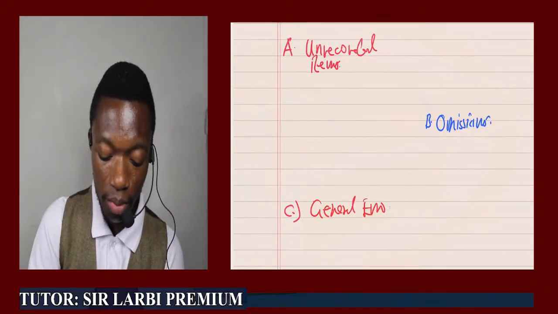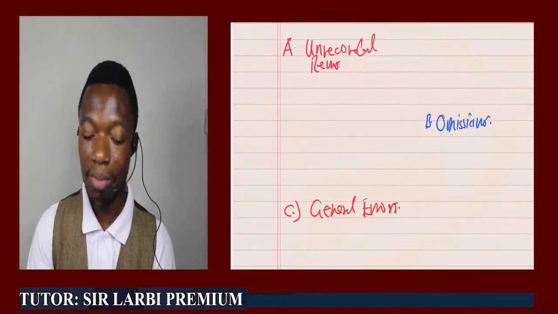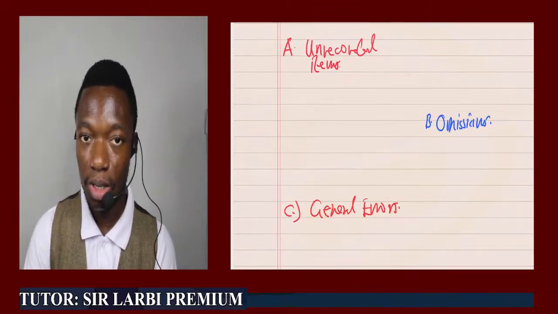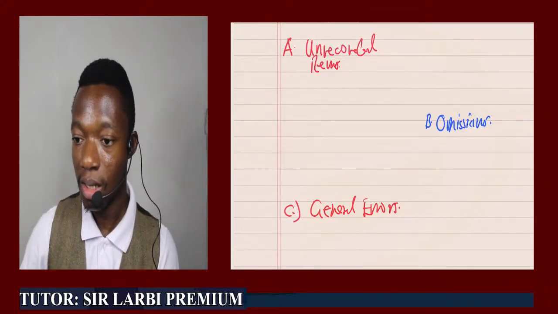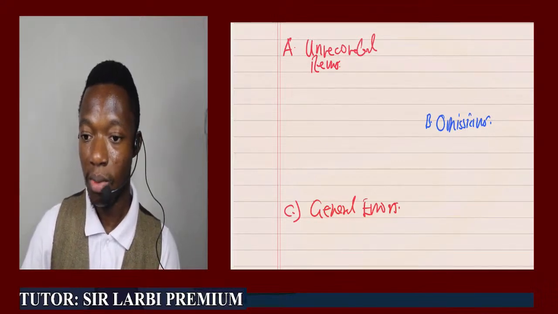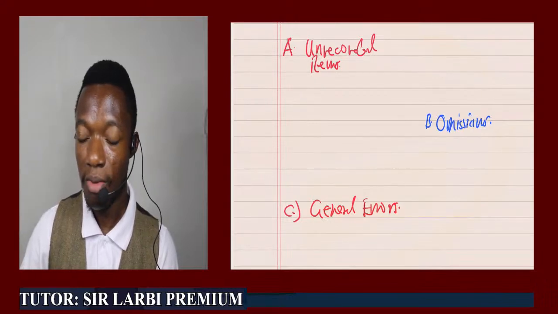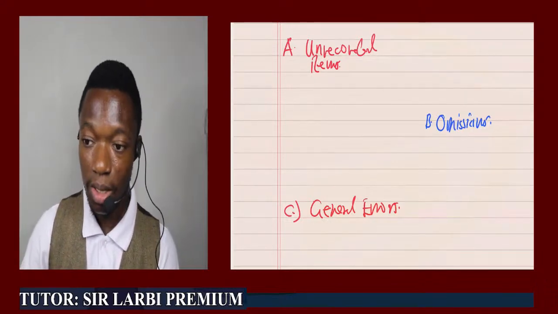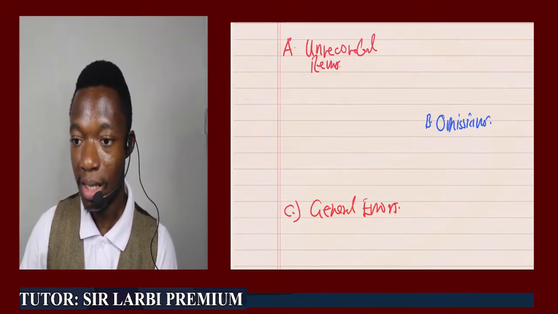So these are the broad issues that will always cause differences between a bank statement balance and a cash book balance. Let's take note of that. Any question you want to throw in the chat for us, we'll take it from there. That is the issue we want you to understand when it comes to bank reconciliation statement: unrecorded items, omissions, and general errors. That is the whole idea you want to understand here.